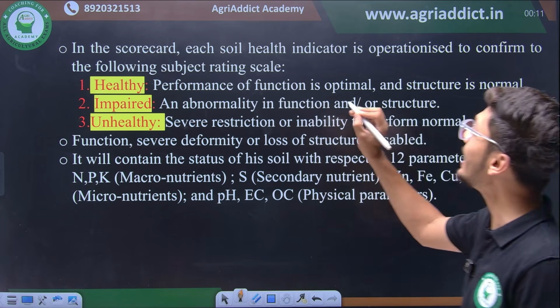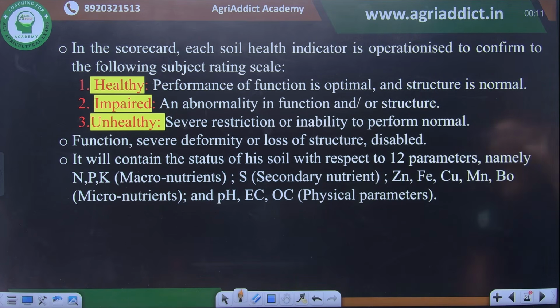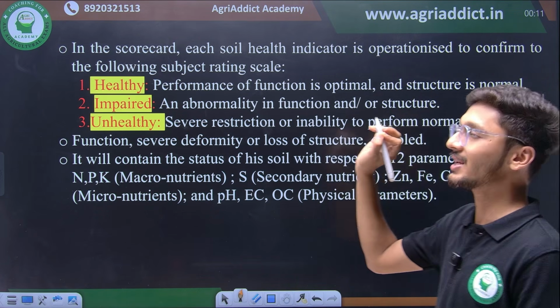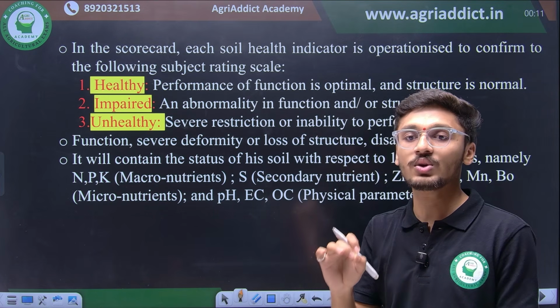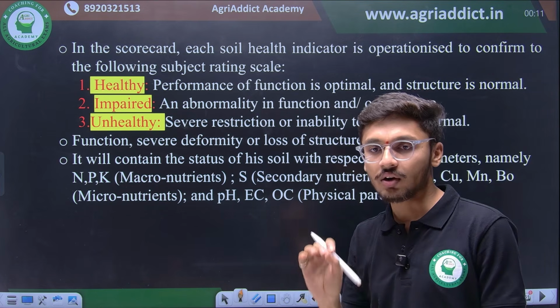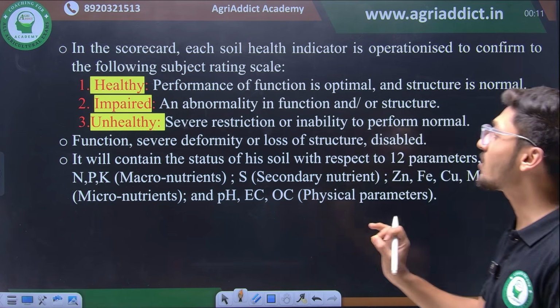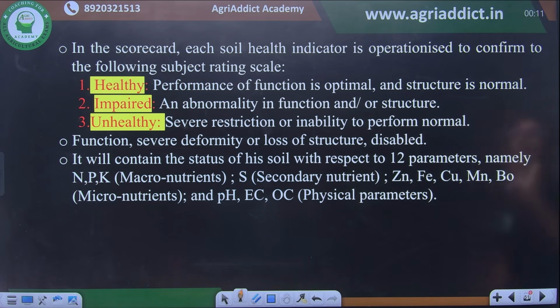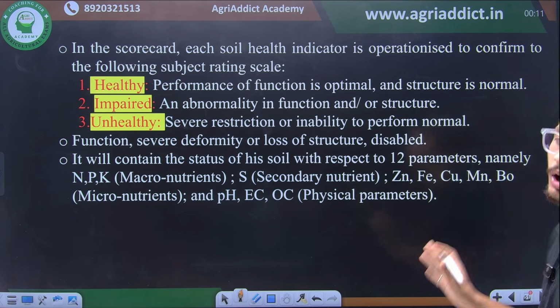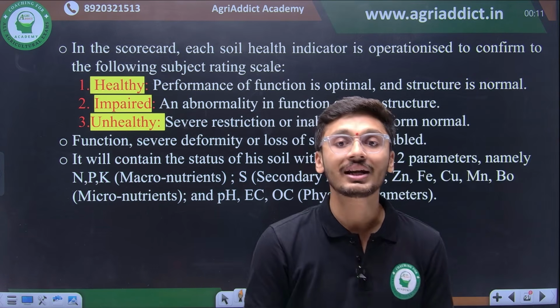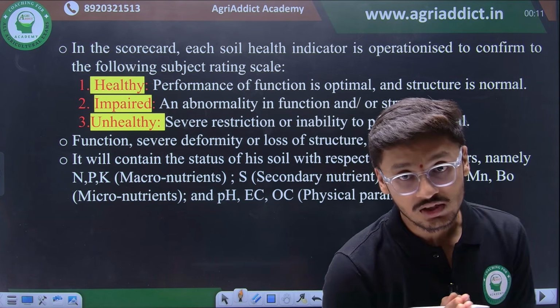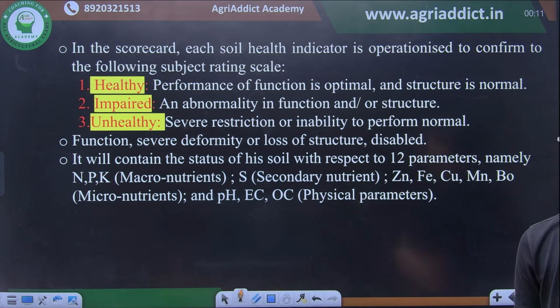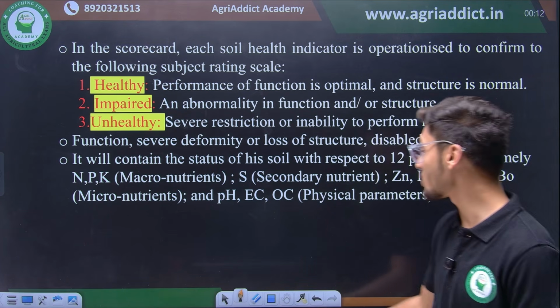In the scorecard, each soil health indicator is operationalized to conform to the following subject rating scale. That means if a soil is healthy, impaired or unhealthy is determined by the use of soil health scorecard. Healthy soil means performance of function is optimal and structure is very normal. Impaired means an abnormality in function or structure, or unhealthy soil may be a soil with restriction or inability to perform normal function. Now, there are 12 parameters of soil health scorecard.